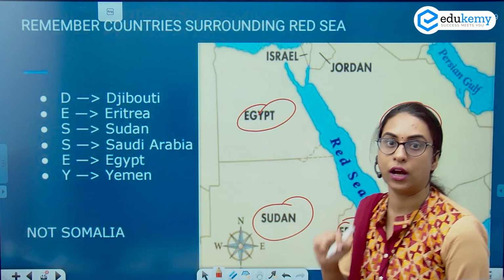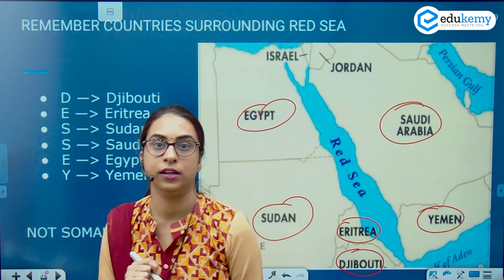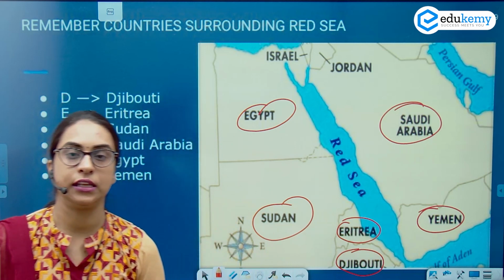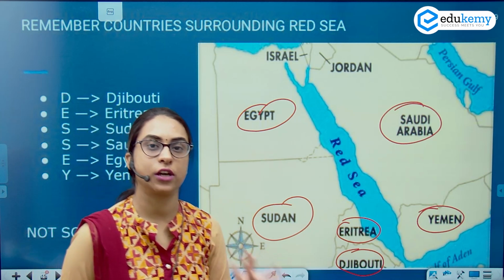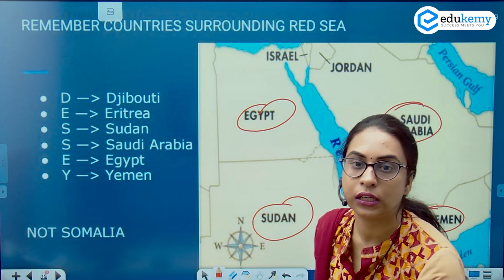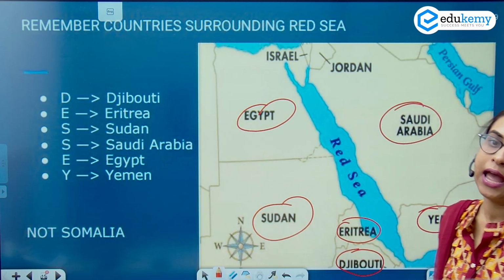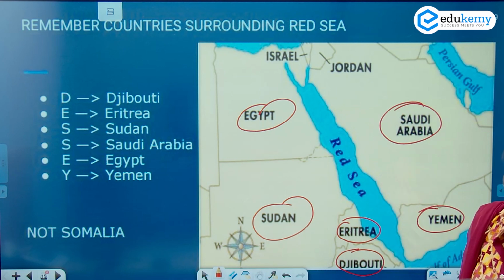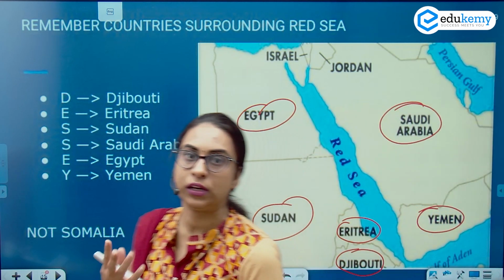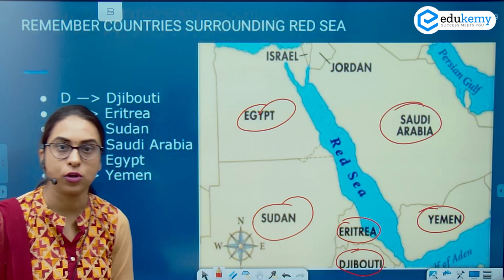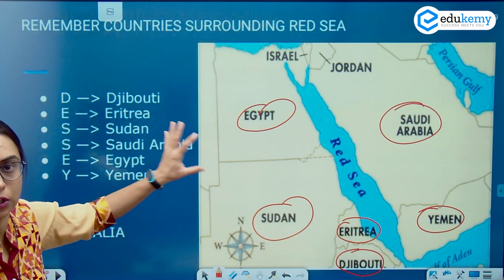So it has Sudan, but it does not have Somalia. It does not have Syria. Now you have to think for yourself, which are the 2 countries which are common in the Horn of Africa and your Red Sea. There are 2 countries which are common. You need to think for yourself. So not only remember the short forms, but also have a location in your mind.